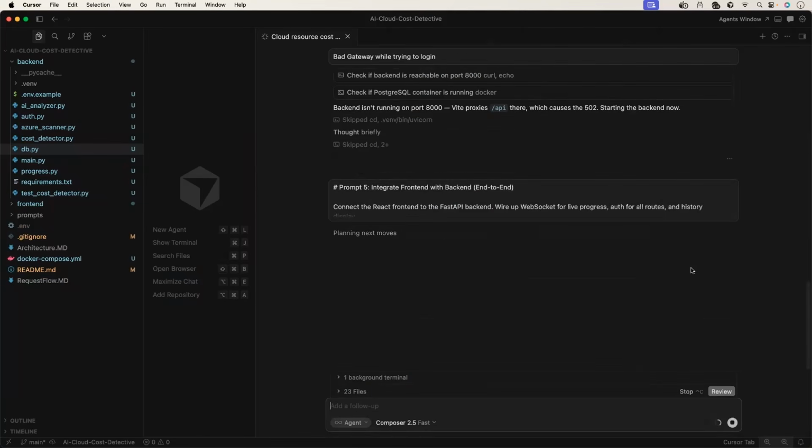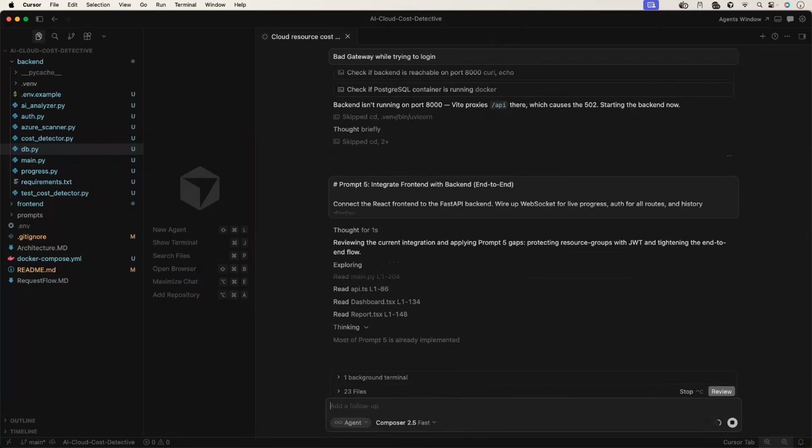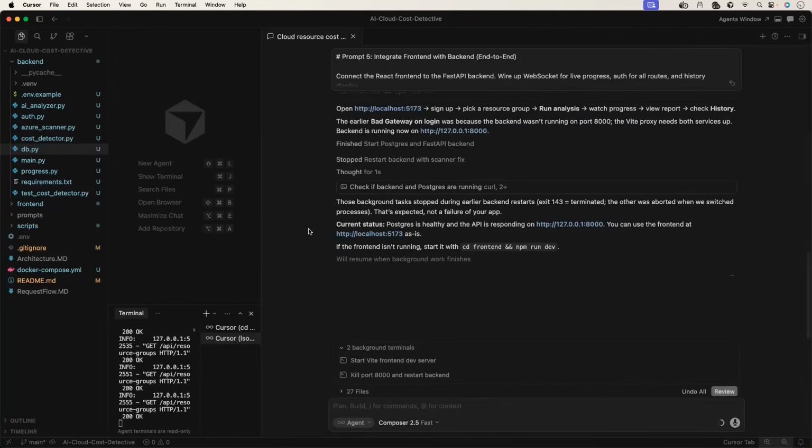Cool. And again, this is a very simple thing because for front end and back end integration, it just has to use an existing SDK. And with the SDK, it will wire up the things. Postgres database is already available. Looks like it is done. I can also see on the terminal.